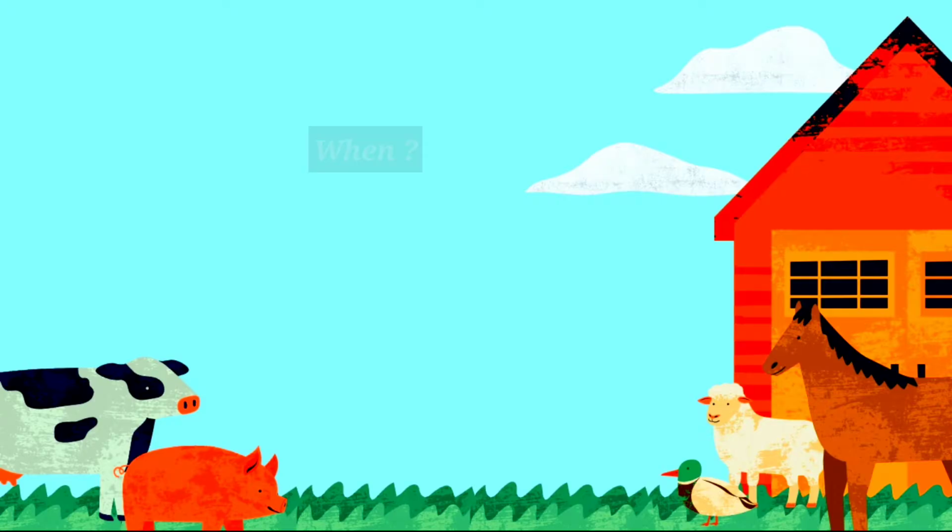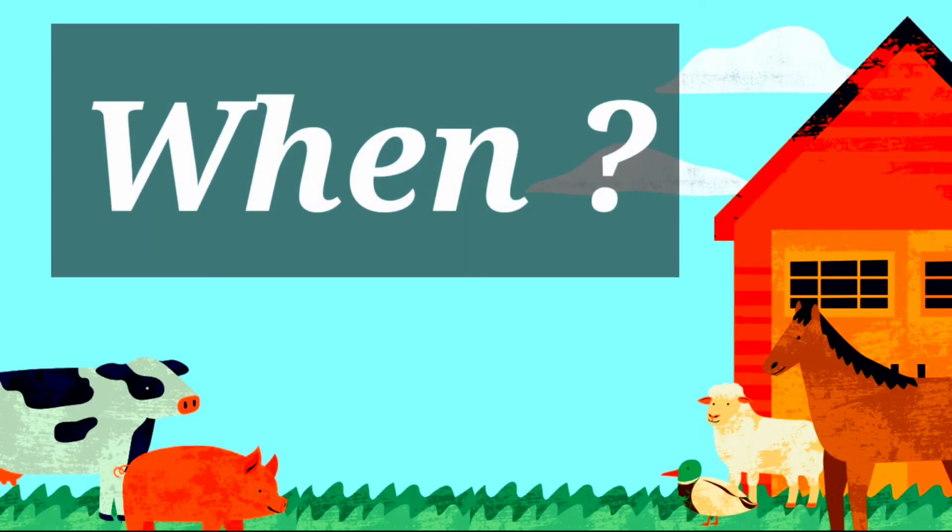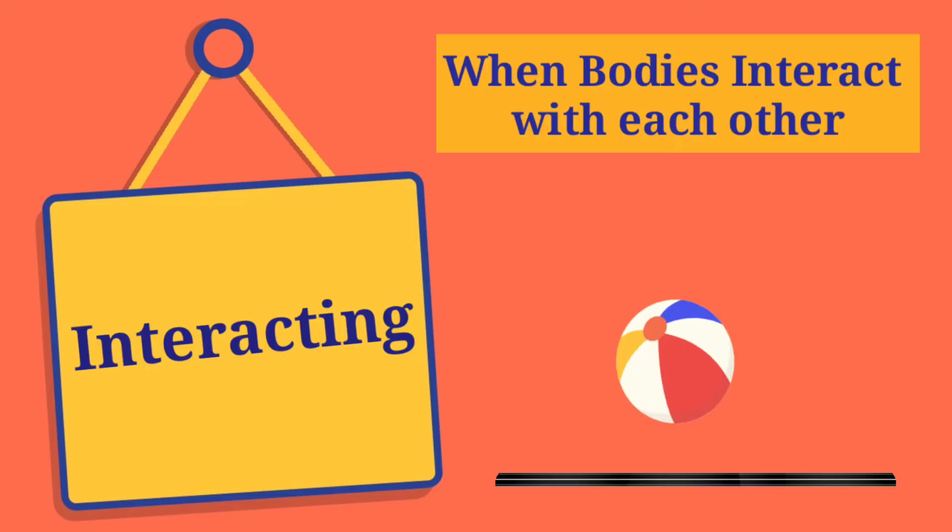If we apply force on it, the ball will change its state from rest to motion. Similarly, if a ball is moving and we apply force in the opposite direction, then the ball will change its state from motion to rest. And when will the change in the state of a body take place? When the bodies are interacting with each other.